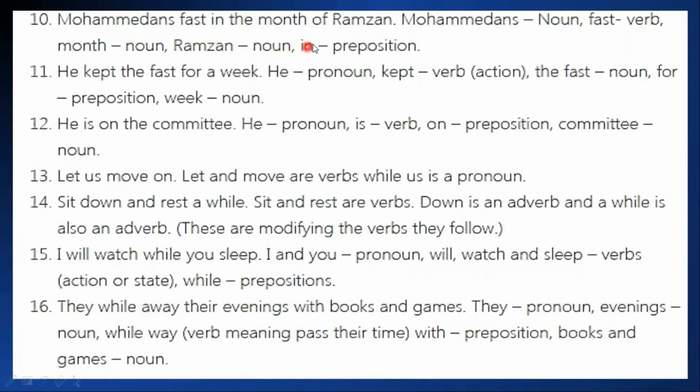Mohammedans fast in the month of Ramadan. Mohammedans, noun. Fast, verb. Month, noun. Ramadan, noun. And in is a preposition. He kept the fast for a week. He is a pronoun. And what is kept? Kept is a verb. Fast is a noun. For is a preposition and week is a noun. He is on the committee. He is a pronoun. Is, a verb. On, preposition, and committee is a noun.